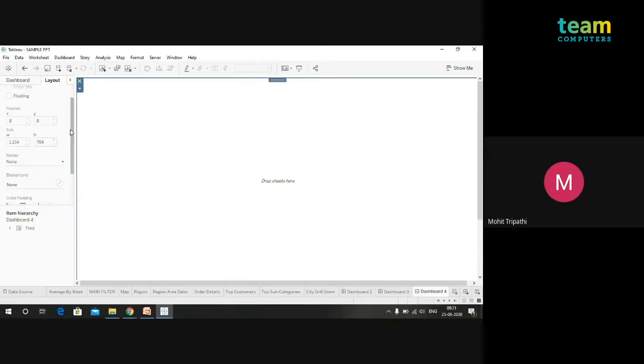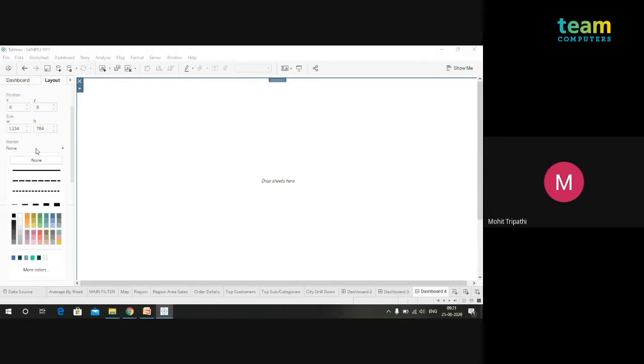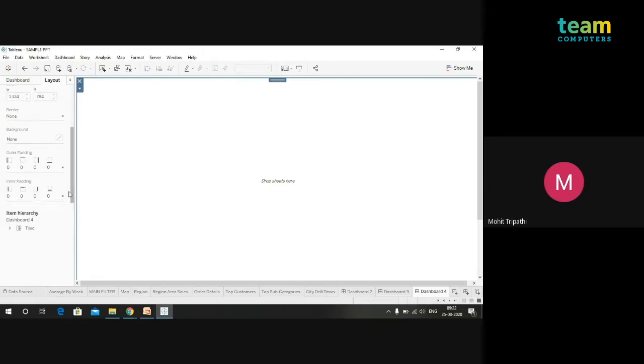And when we go for tiled objects, we already have the coordinates, width and height, and we can change them, but not beyond a certain point. Then there is the border option, which you can have for any container if you want borders with colors. Then there is a background option. Then there's outer padding and inner padding, which I'll tell you about.